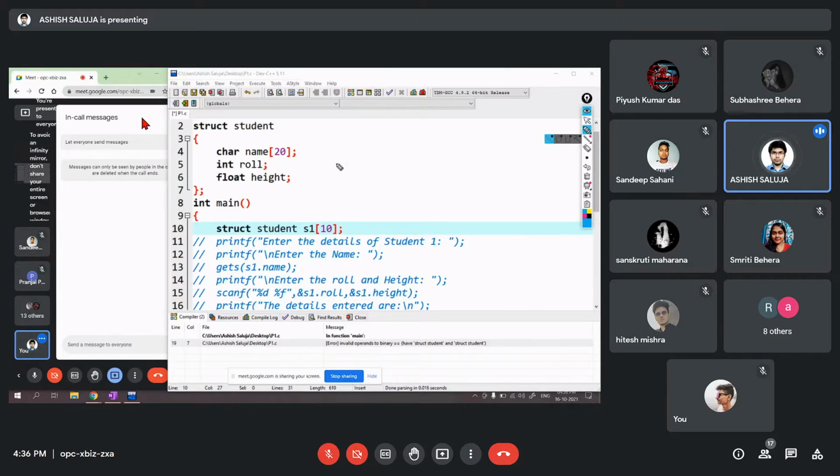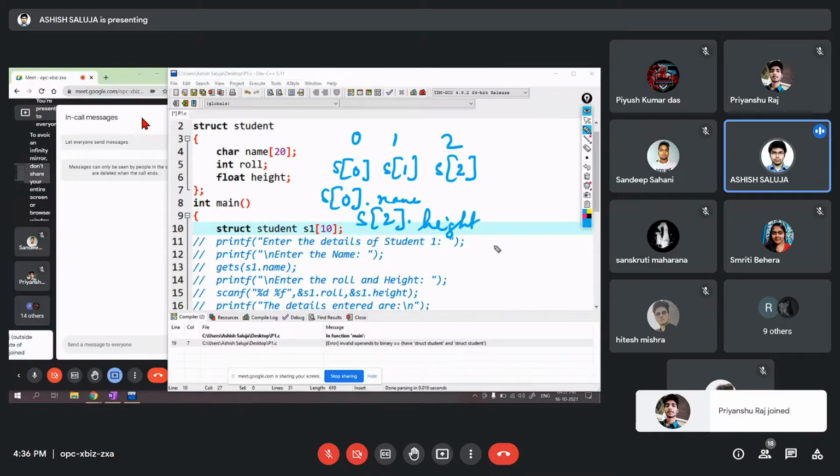Now if you want to access the data of S0, so S0 is the first student, S1 is the second student, S2 is the third student, that is 0, 1, 2. To access S0's name, you write S of 0 dot name, S of 2 dot height, S of 1 dot roll.